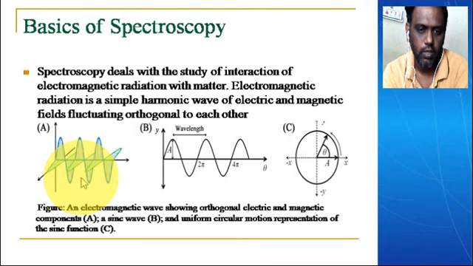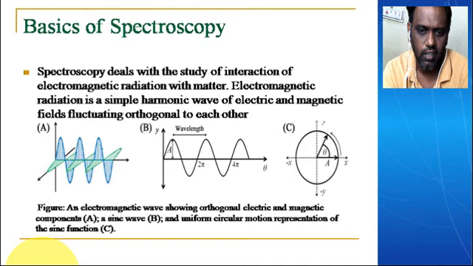These electromagnetic radiations interact with matter as a function of frequency, because whenever we record a spectrum it is in the form of frequencies. So let us see these electromagnetic radiations.